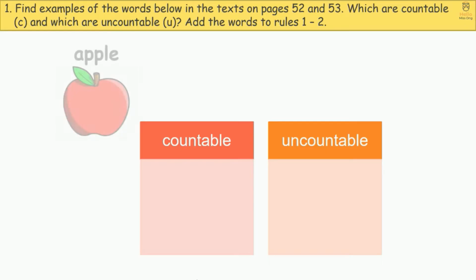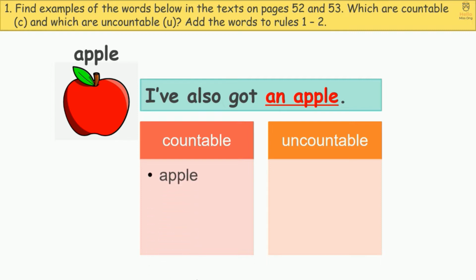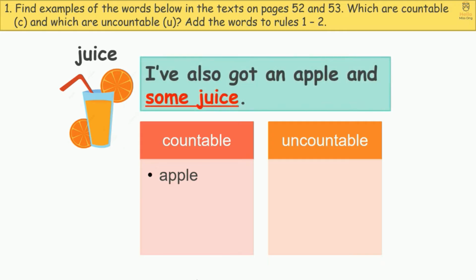Let's begin. Apple. I've also got an apple. It is countable. Juice. I've also got an apple and some juice. Juice is uncountable.